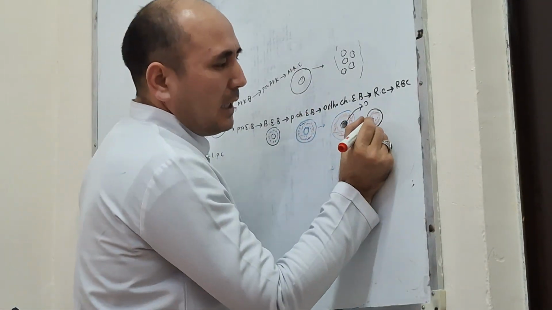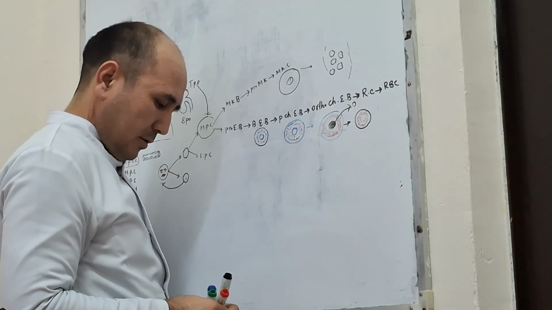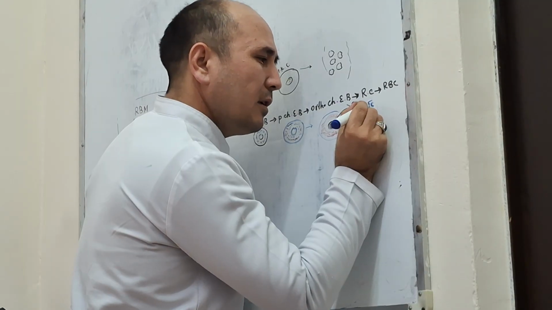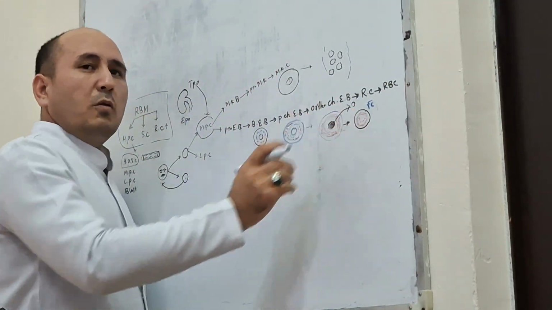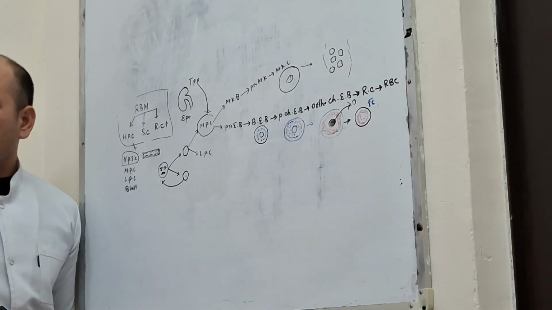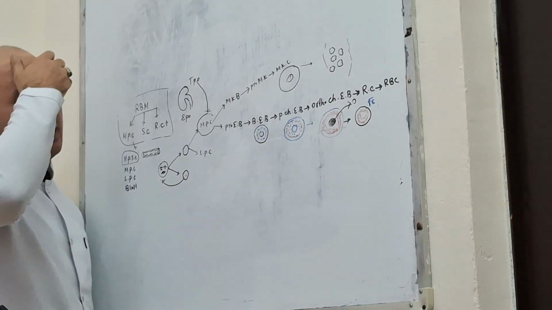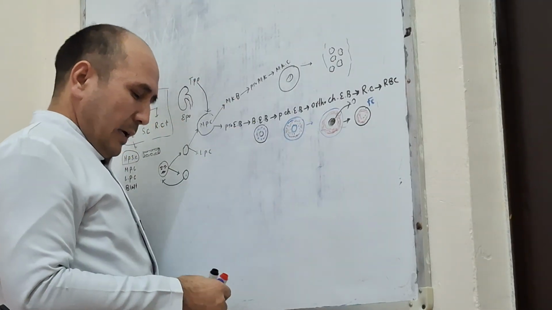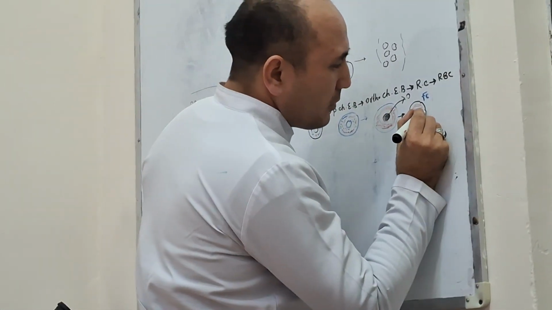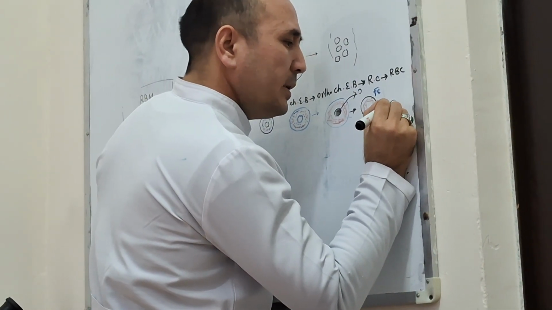But these cells, reticulocytes, need iron to catch the iron and make hemoglobin. Then in the next stage, reticulocytes change to the RBC.